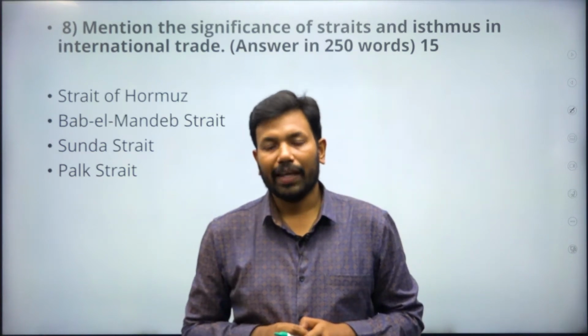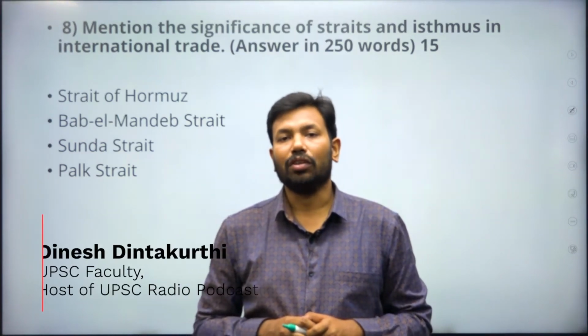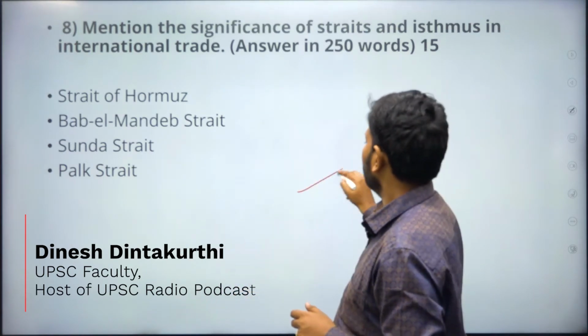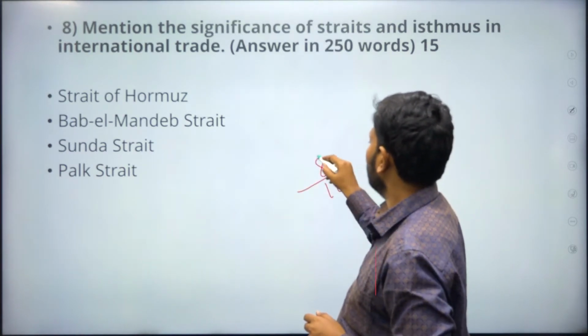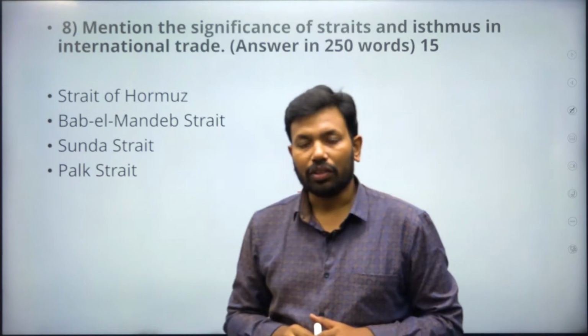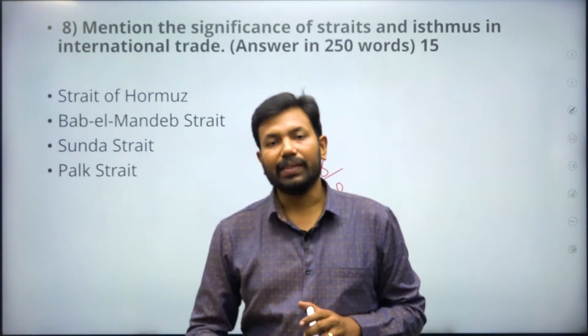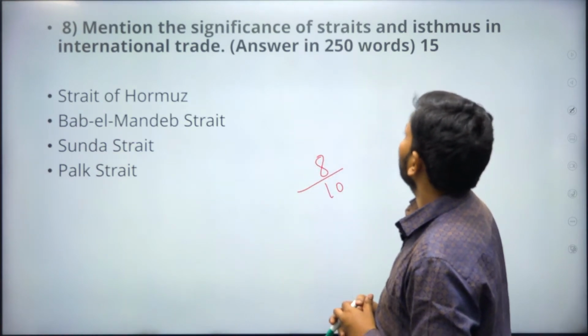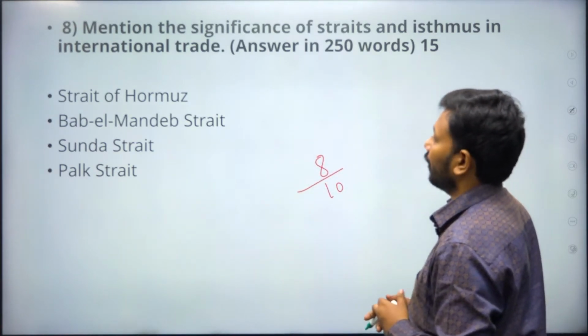Welcome back. As we are discussing the UPSC Mains 2022 paper, one of the questions that was asked out of 10 questions of geography, this is the 8th question. Questions 1, 2, 3, 4, 5, 6, 7 have already been discussed. The link can be seen below the description. So, mention the significance of Straits and Isthmus in international trade.